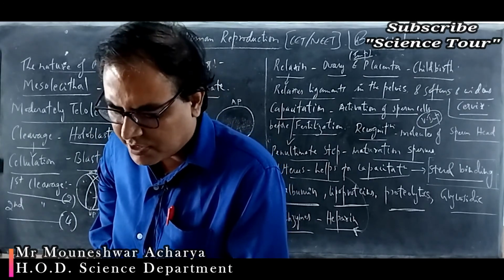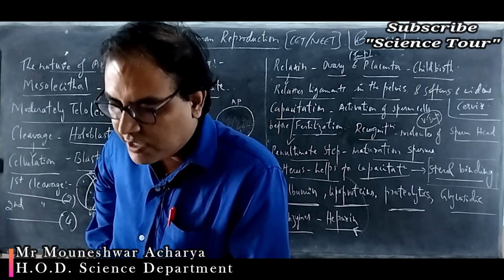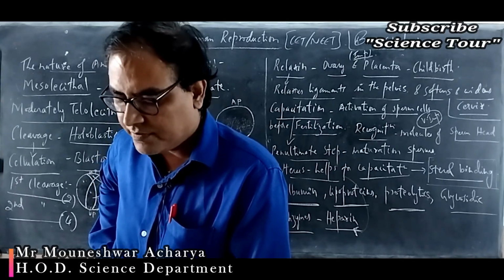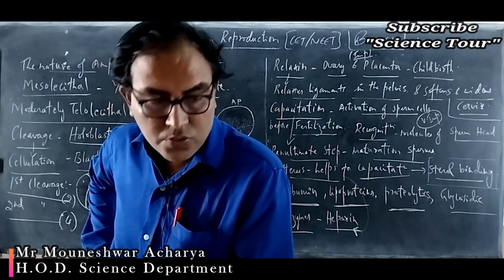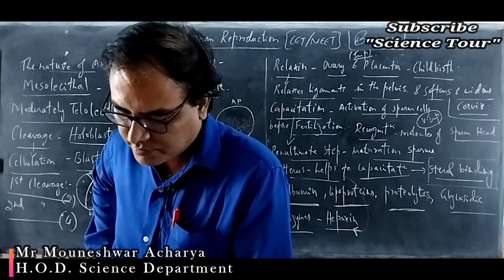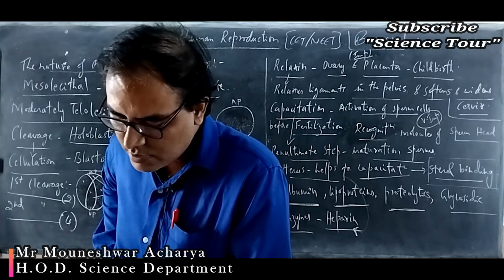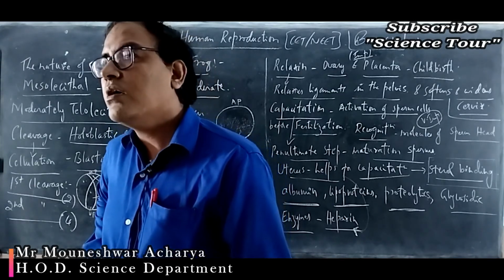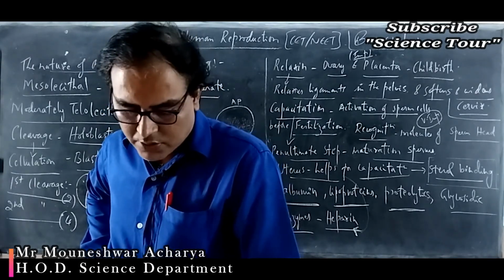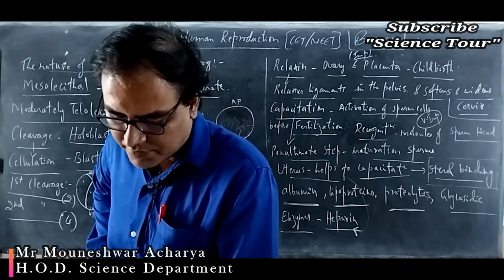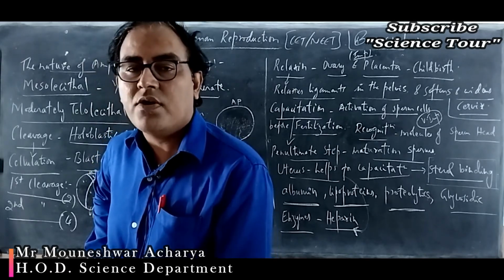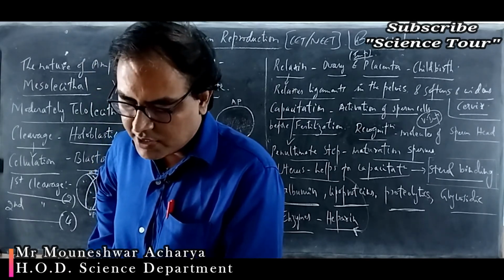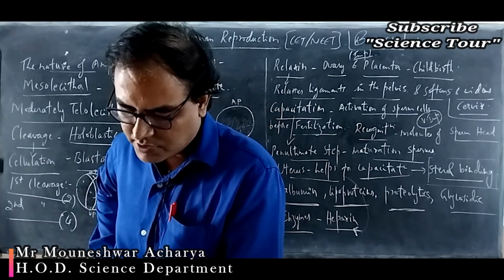Parturition refers to childbirth. Okay, so it is the process of delivering a child from the womb of the mother to outside. That is called parturition. So it is usually brought about by the hormone called oxytocin. What is there in the option? The release of oxytocin. So this oxytocin is mainly responsible for the contraction of the uterus wall, uterine muscles.